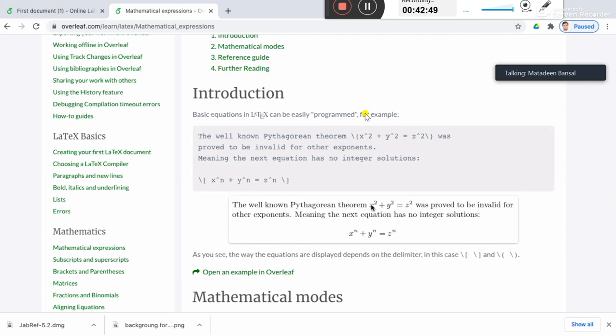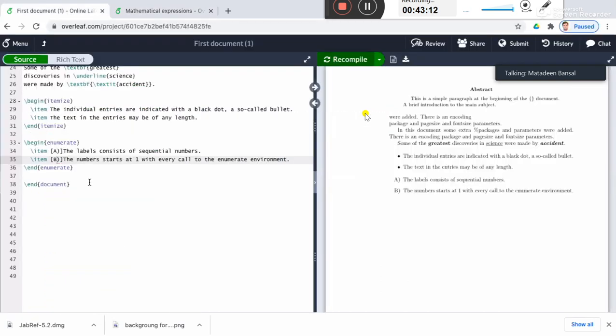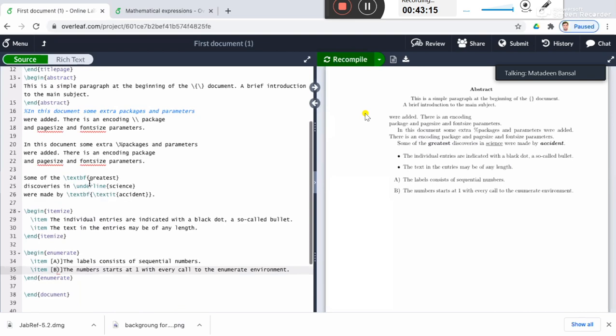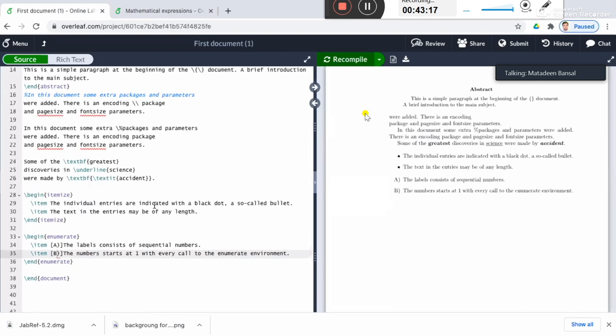Here, this is an example of inline math: x square plus y square equals z square. And here, x raised to power n plus y raised to power n equals z raised to power n is an example of display mode of mathematics, right? So let's see how to do that. You can do it anywhere, whether in a list or in general text, anywhere.